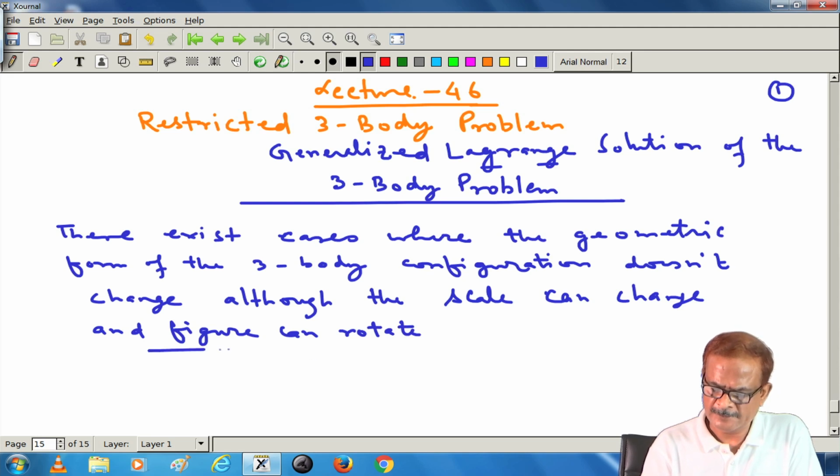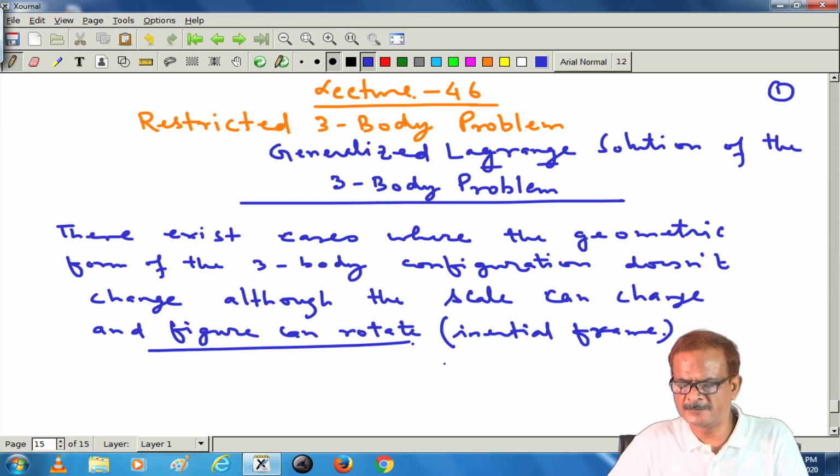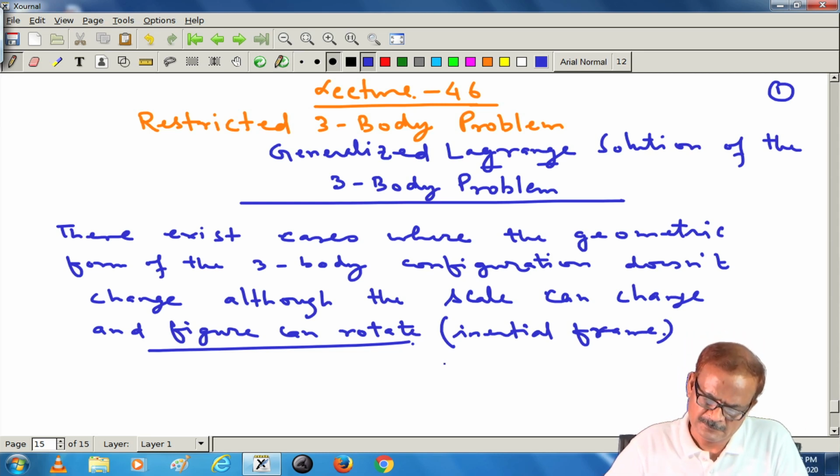The figure can rotate in the inertial frame, not in the synodic. The scale change will be visible in the synodic frame, and also in the inertial frame, but figure rotation is applicable to the inertial frame.